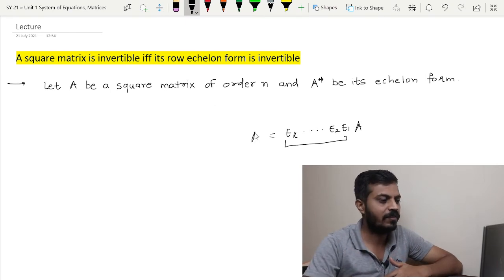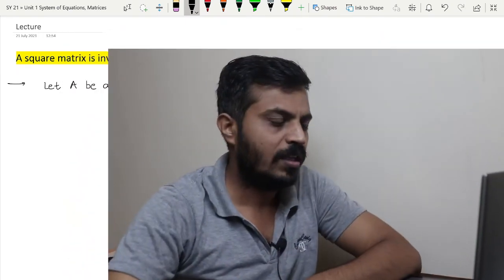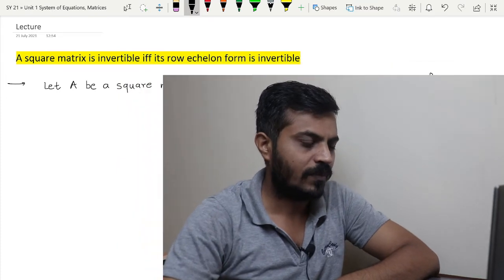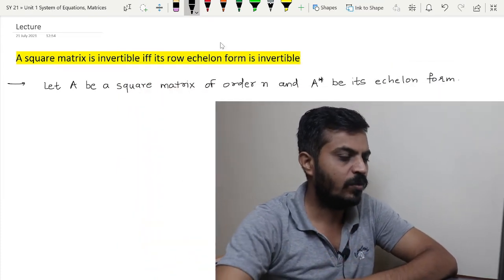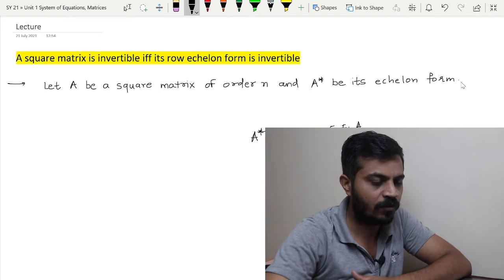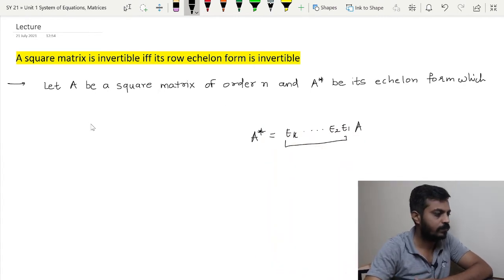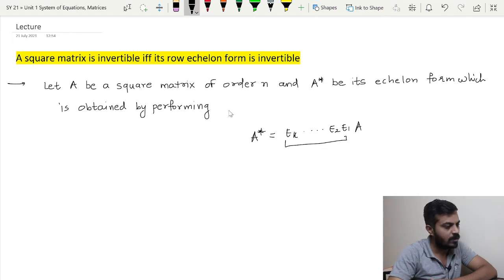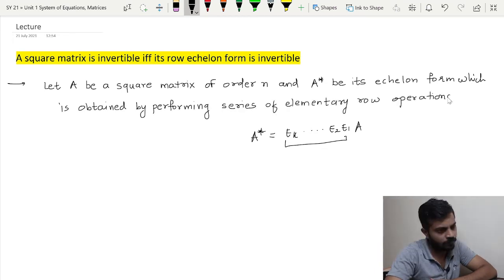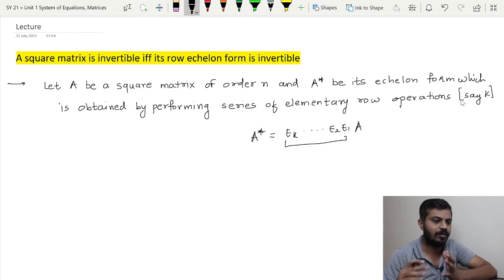So on this side we will have A star, which is obtained by performing a series of elementary row operations, say k. So whatever operations we are performing on A, that number of operations we are calling k.